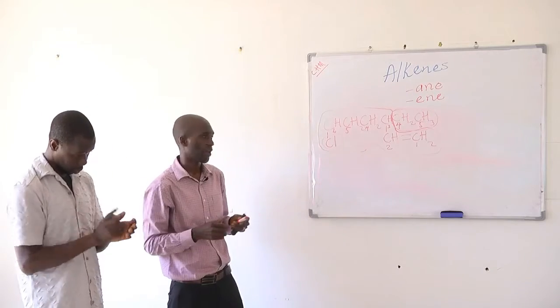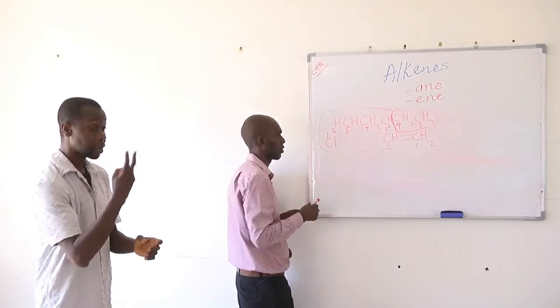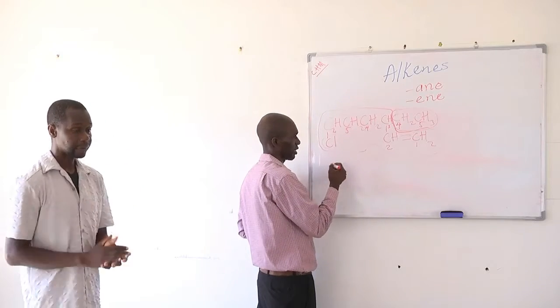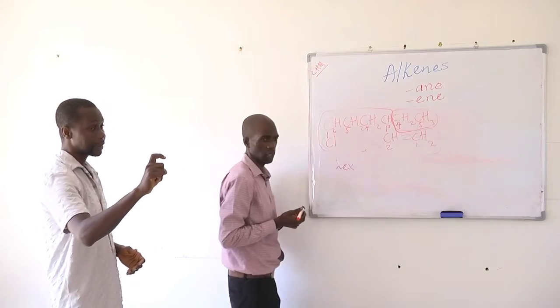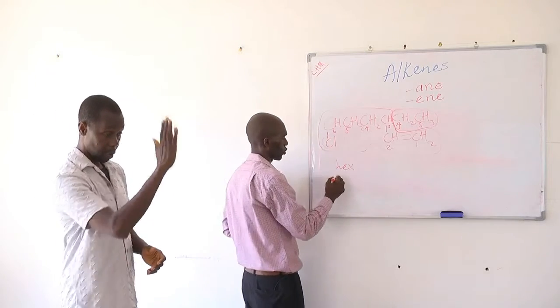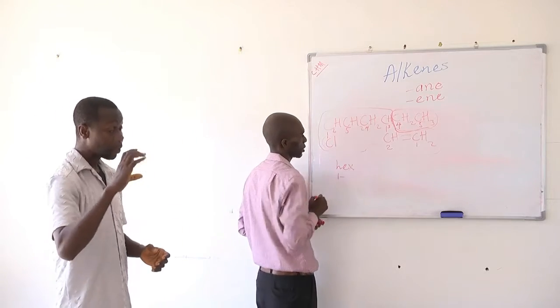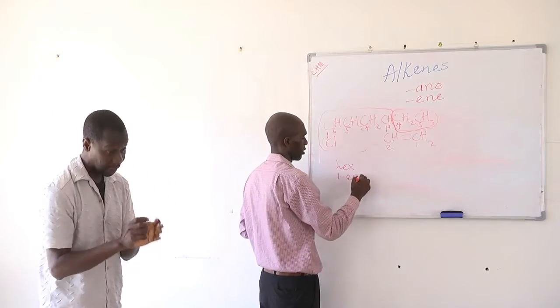But what we identified first was the longest hydrocarbon chain, which is made up of 6 carbons. And the prefix for 6 is hex. Okay. And then the position of the functional group is on carbon number 1. And then the suffix for the functional group is ene.